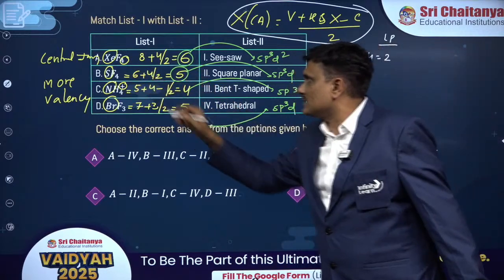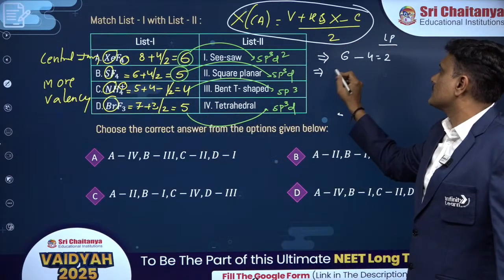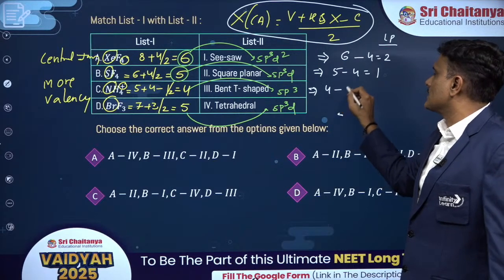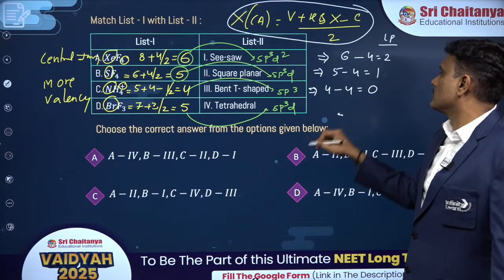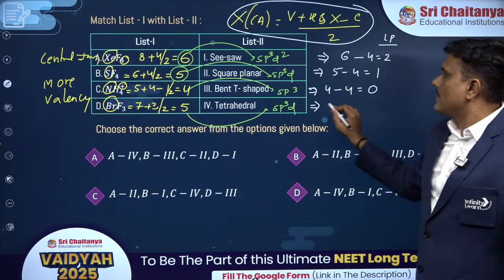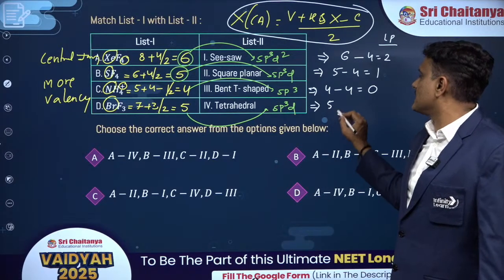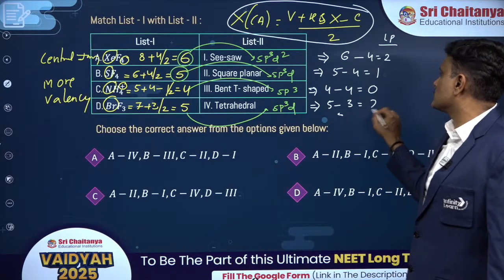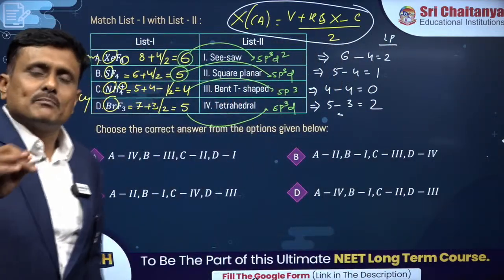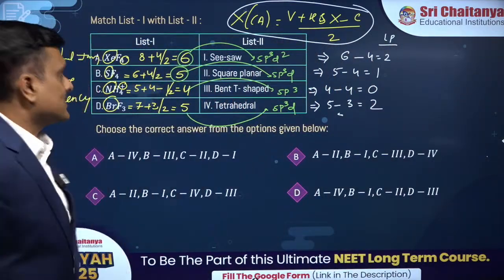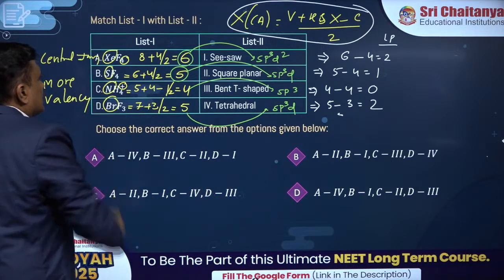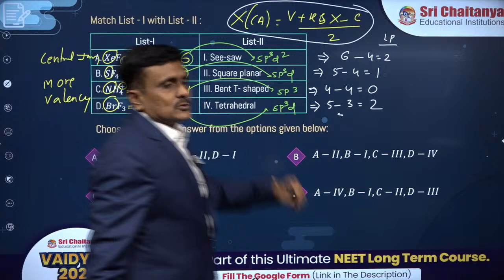5 minus atoms attached is 4, so the number of lone pairs is 1. 4 minus the number of atoms attached in ammonium, 4, so lone pairs 0. And over here the number of atoms attached is 3, so lone pairs are 2. So you got the number of lone pairs by using this formula. After predicting the lone pairs, you have to predict the geometry. Now listen all of you, please. Important one, please concentrate.